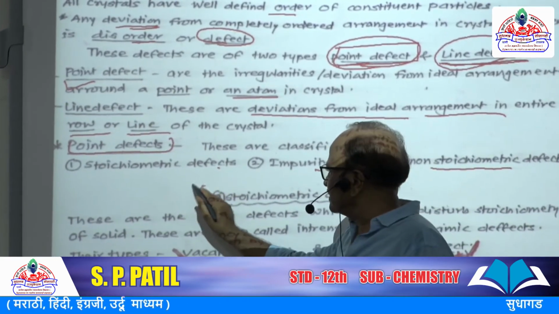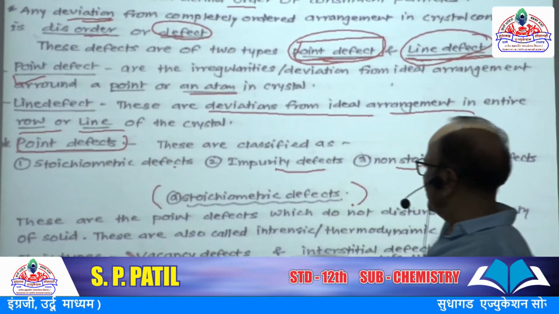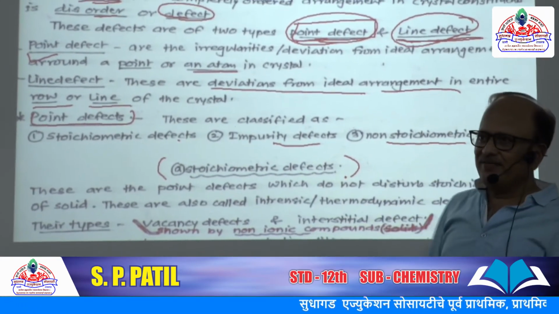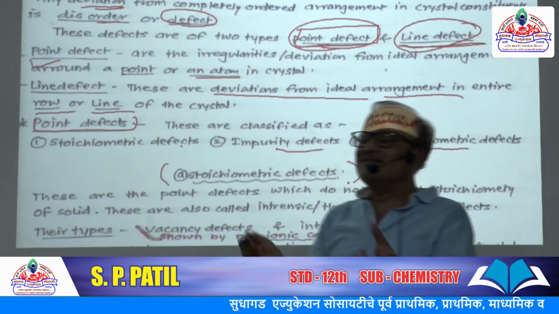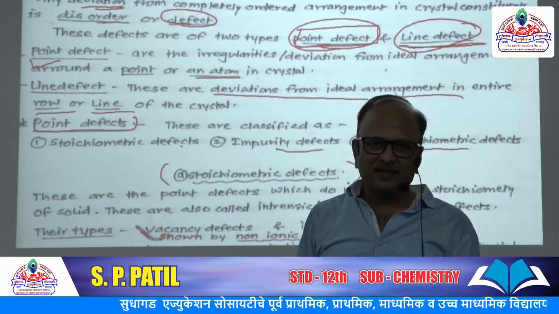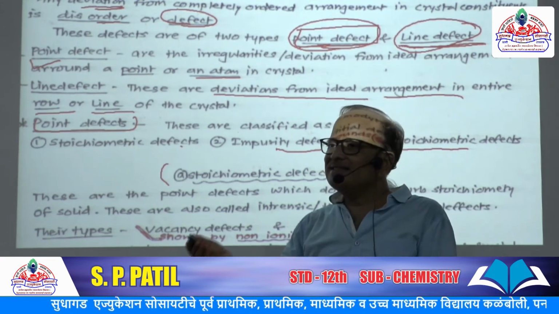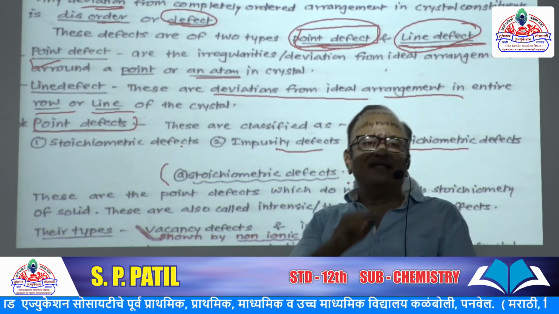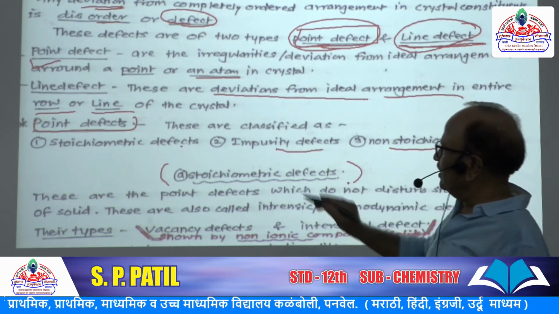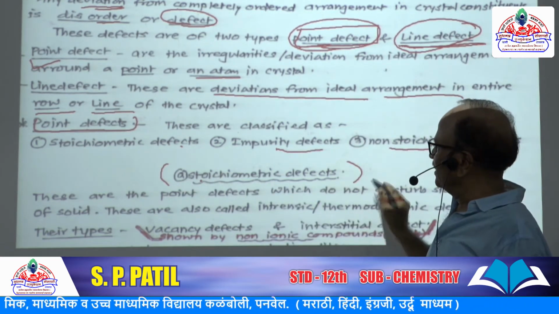First we will see the stoichiometric defect. What is this stoichiometric defect? Stoichiometry means the ratio, the proportion of the constituent particles. If there is a defect or disorder in this ratio, in this proportion, then it is called stoichiometric defect.